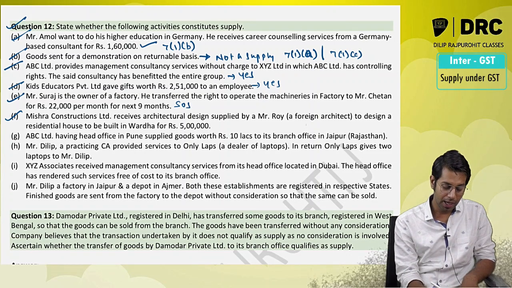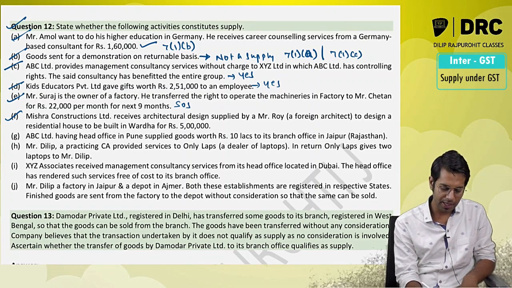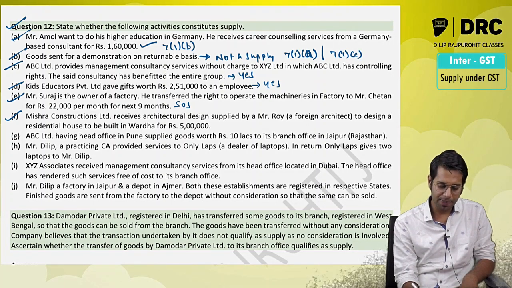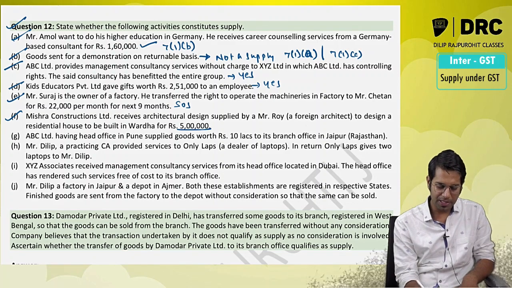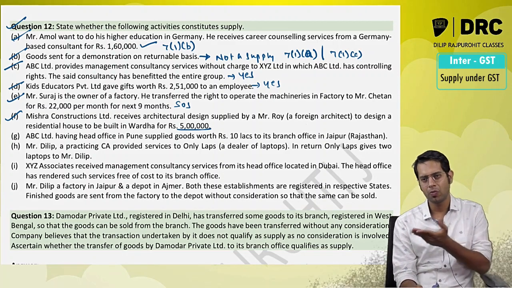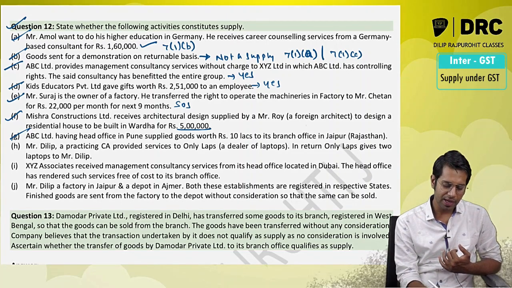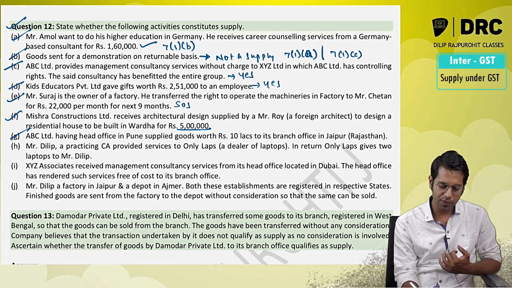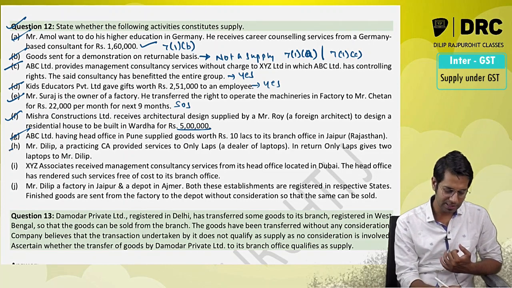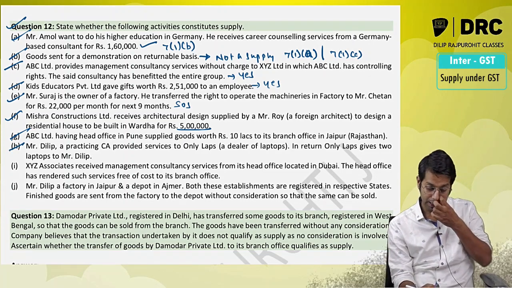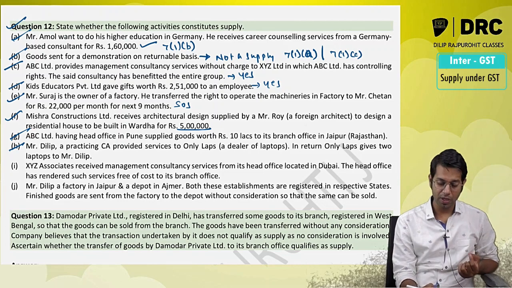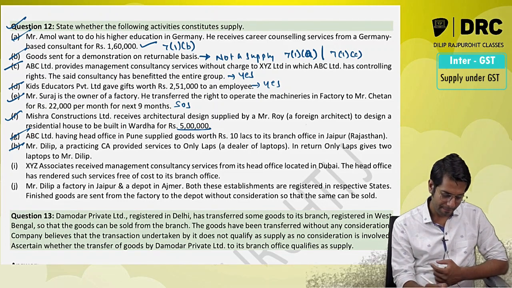Mishra Constructions Limited receives architectural design supplied by Mr. Roy, a foreign architect, and for which he pays 5 lakh rupees. He pays 5 lakh rupees, though it is for his personal purpose. It is a supply. ABC Limited, having head office in Pune, supplied goods worth rupees 10 lakhs to its branch. Yes, it is a supply. If they are registered separately, then yes, it is a supply. If not registered separately, not a supply.